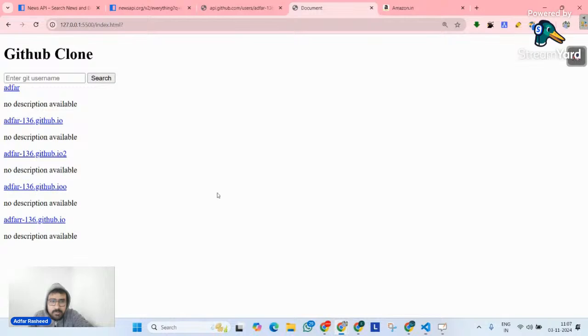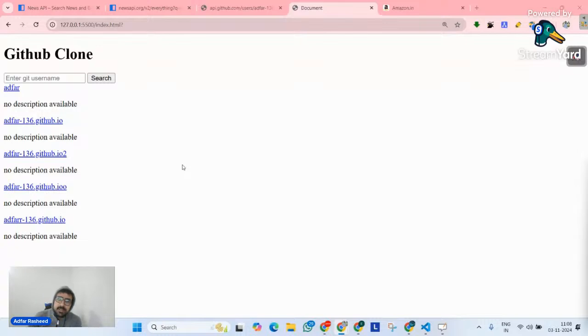Let's see how it works now. If I go to my output, we can see it says no description available, no description available, no description available. So it says that. Although, there's a small issue that we are facing. Can anyone tell me what the issue is right now? I was able to display no description available here. Everything is fine, everything is good, but still there's an issue.